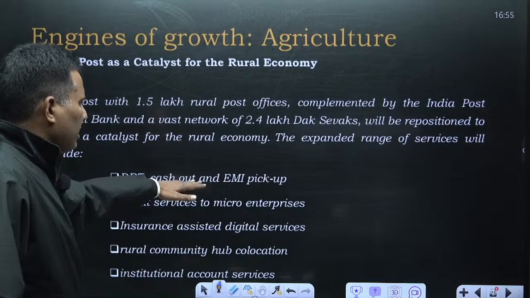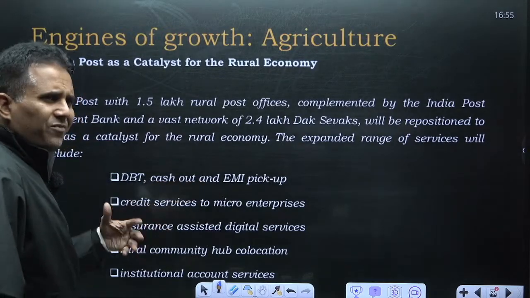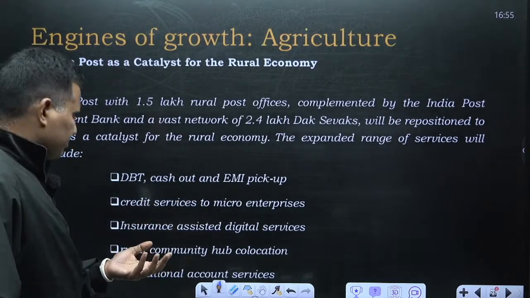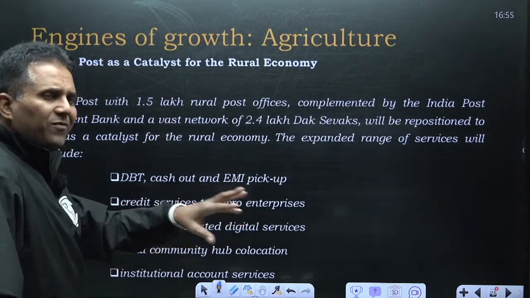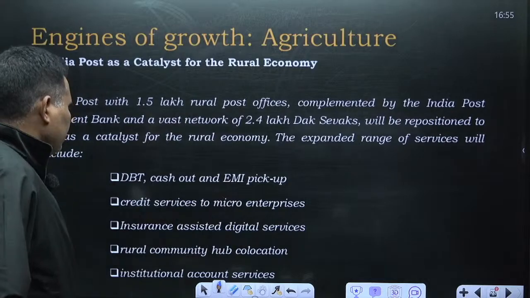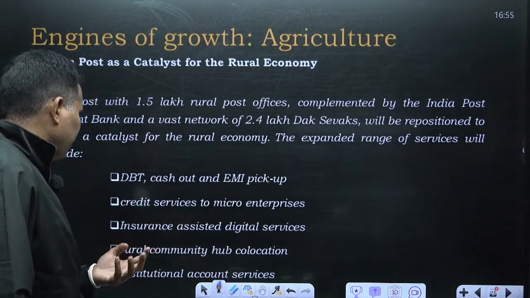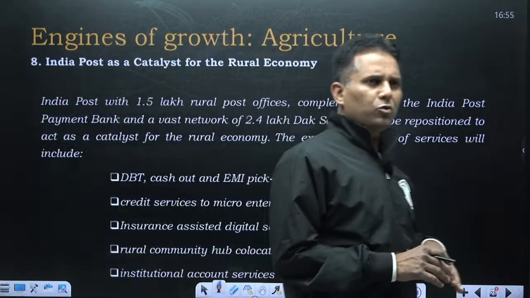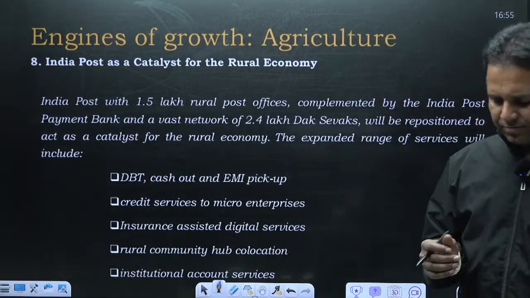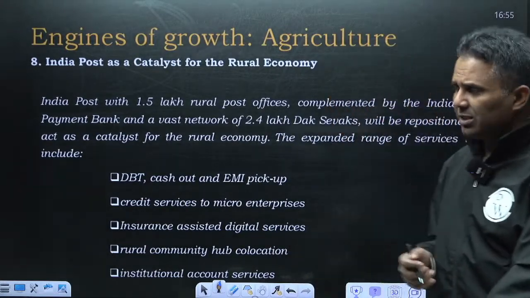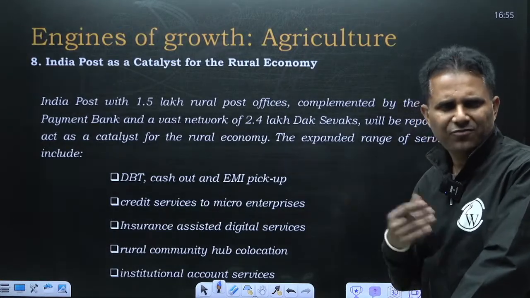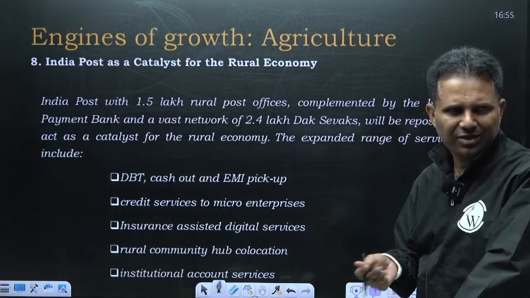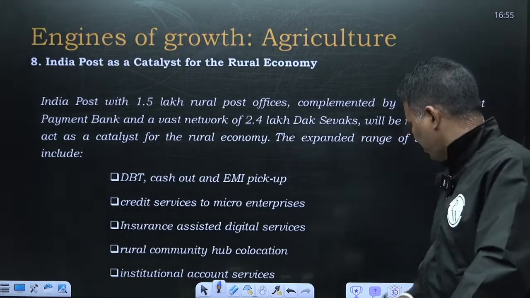DBT, cash out and EMI pickup, and various credit services for micro enterprises will be given through India Post, along with insurance facilities, rural community and institute. So the government is going to use this India Post institution for a very strong connect for the rural sector, for DBT, for insurance, for giving credit and providing any other information.